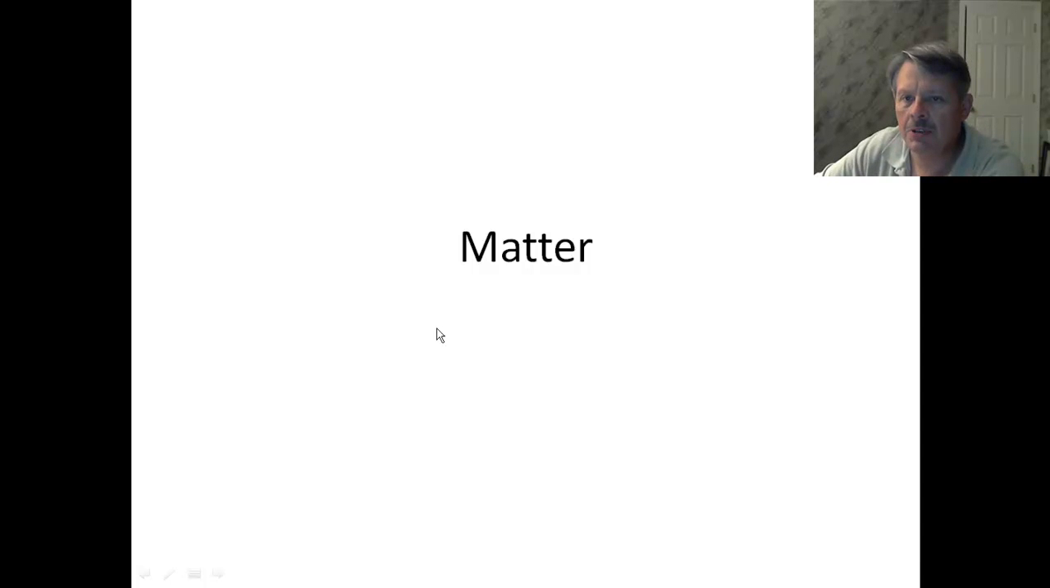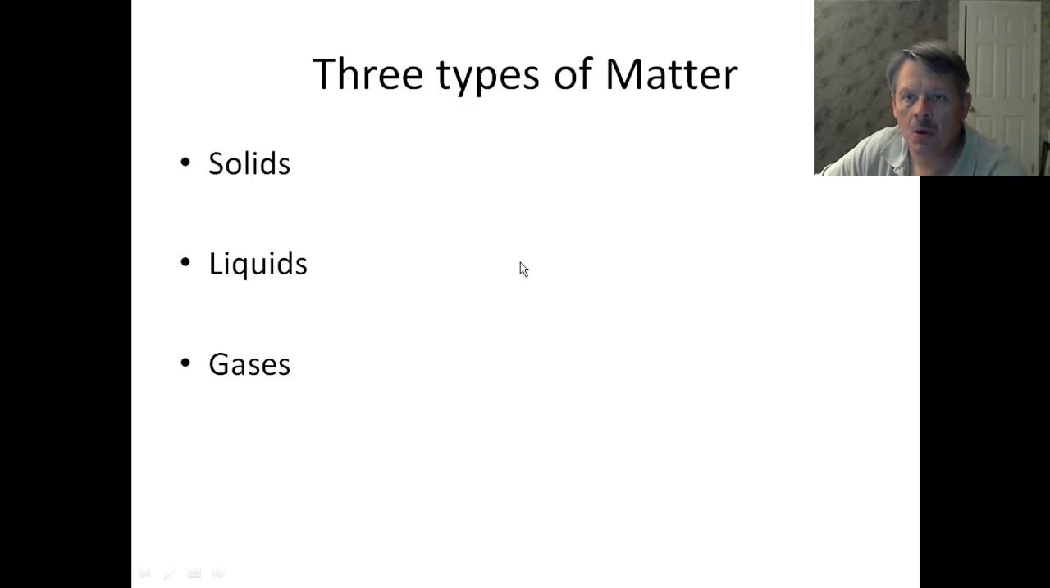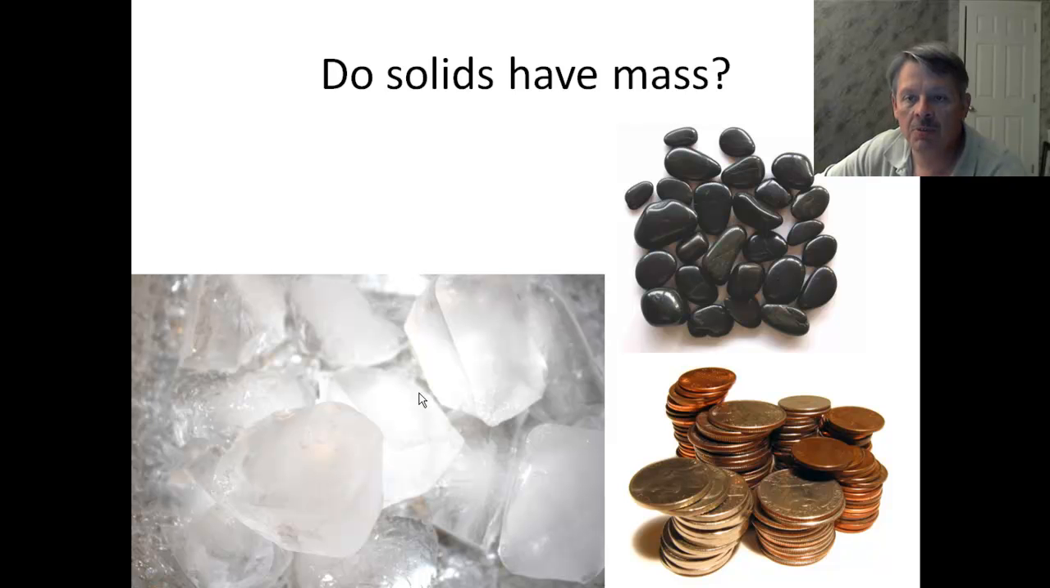Hi everybody, today we're going to talk about matter. Very short video. We're going to talk about three types of matter: solids, liquids, and gases. There is one more, it's called plasma. And that's what the sun is, and we're not going to worry about that because we don't have that on Earth. So the three we're going to worry about are solids, liquids, and gases. Right? All three things you should be familiar with.